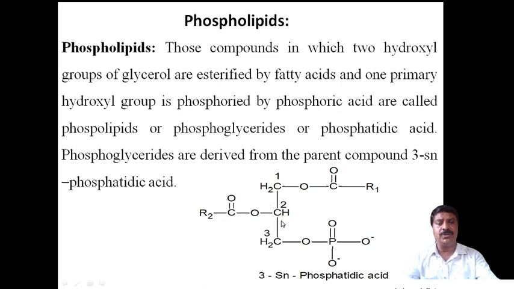Suppose this is carbon atom 2. Here this is one group: CH2O, C double bond O and R1. And here this is the O, C double bond O, R2. This is another group, and it is not similar to the first group. It is a totally different group.